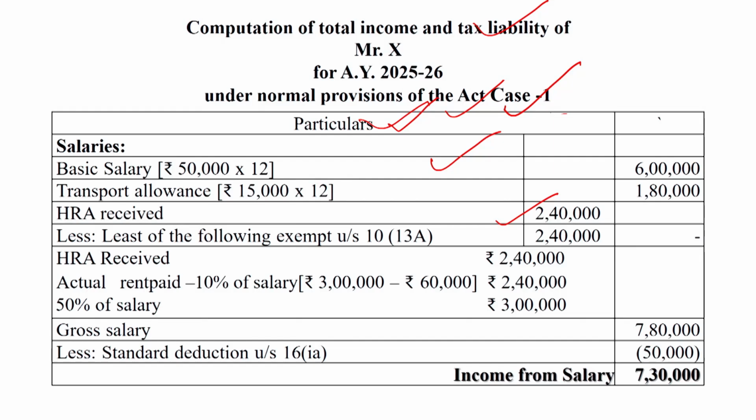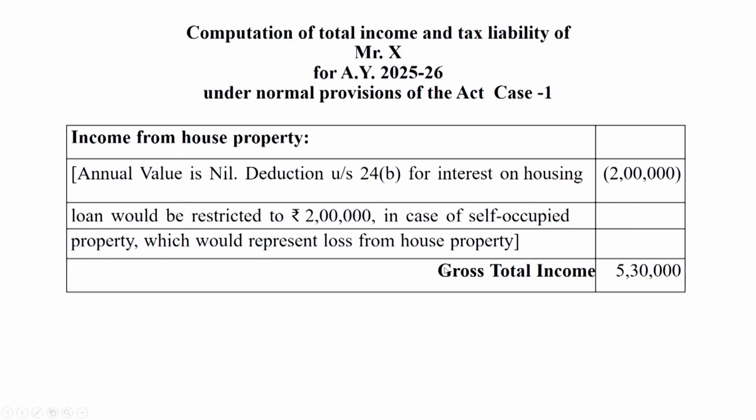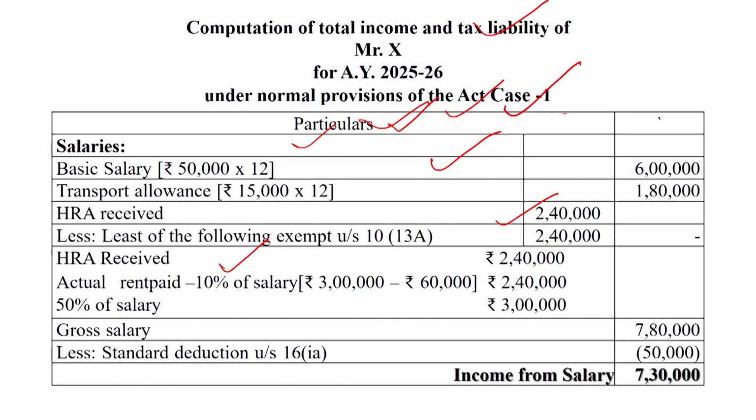So in this question, the first point is HRA received. Second point, actual rent paid minus 10% of salary. Actual rent paid in this question is given as rupees 3 lakh. So 3 lakh minus 10% of salary.